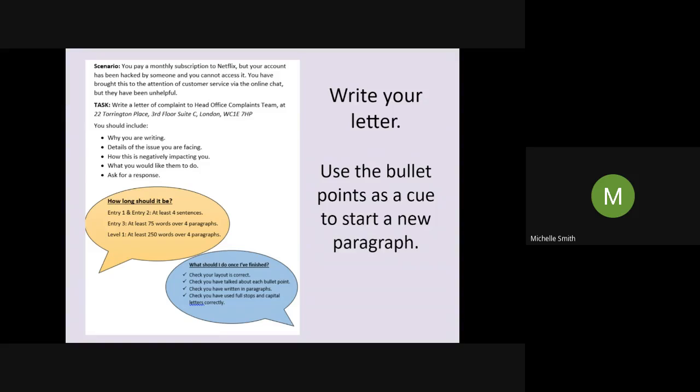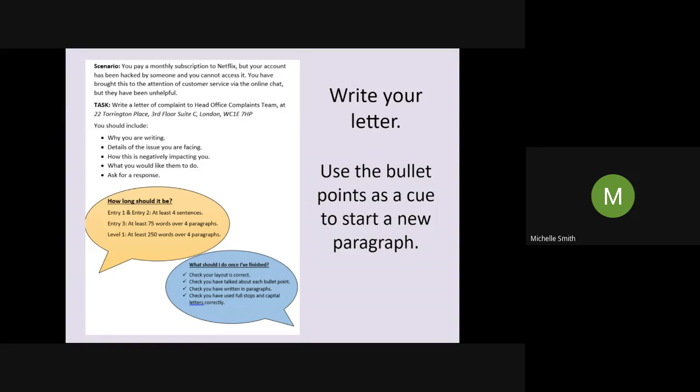It's costing you money still, maybe, and you're not receiving the service that you're paying for. Think about all the negatives of this, how it's impacting you, and exaggerate those, because you need to make them feel bad for you. Because that brings us on to the next bullet point. What would you like them to do?